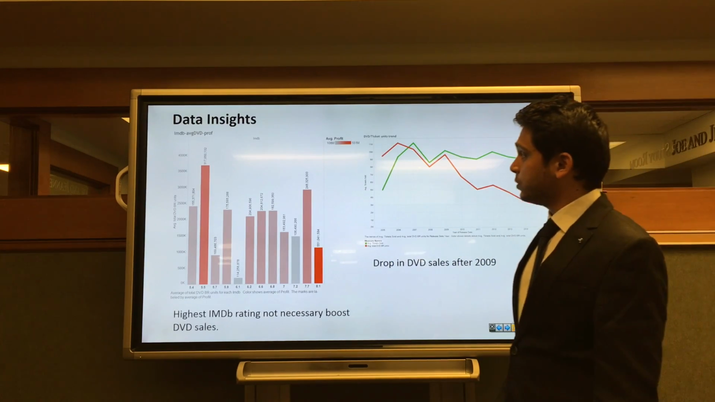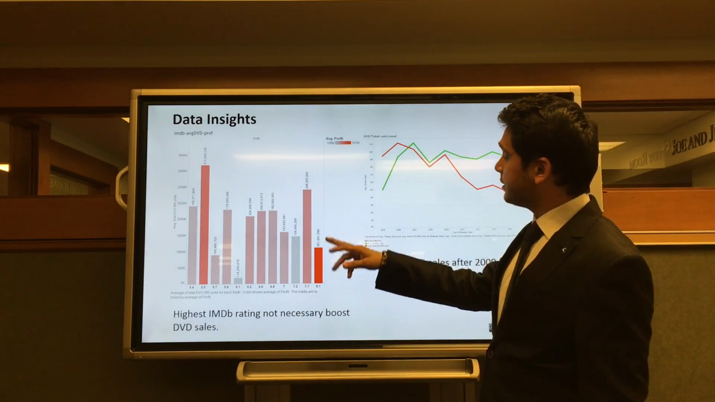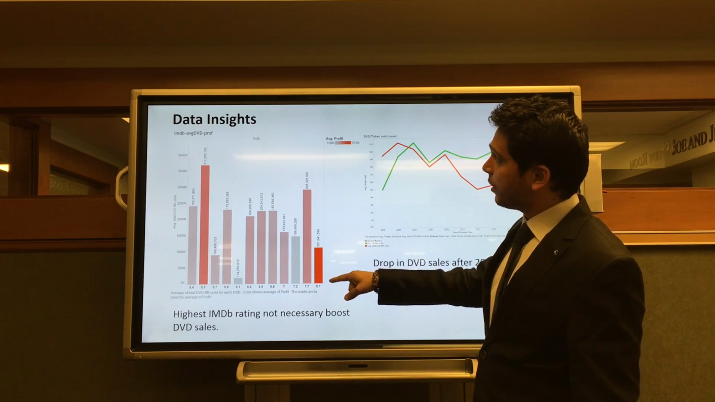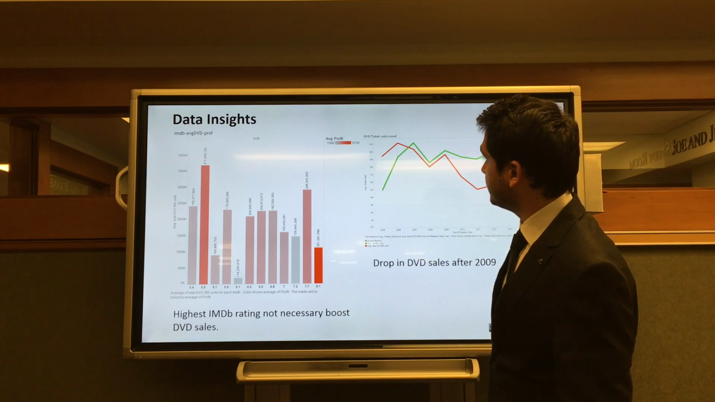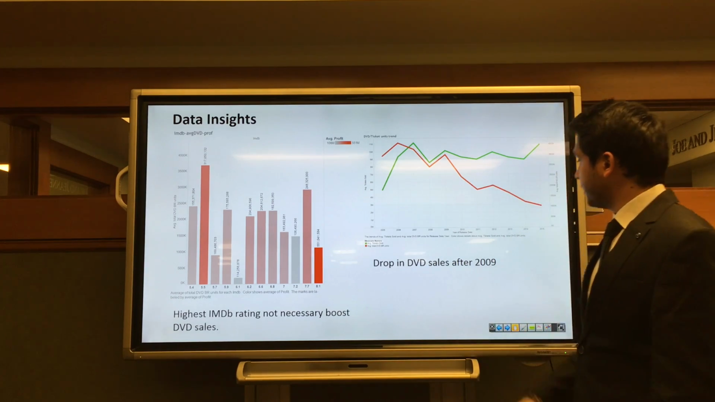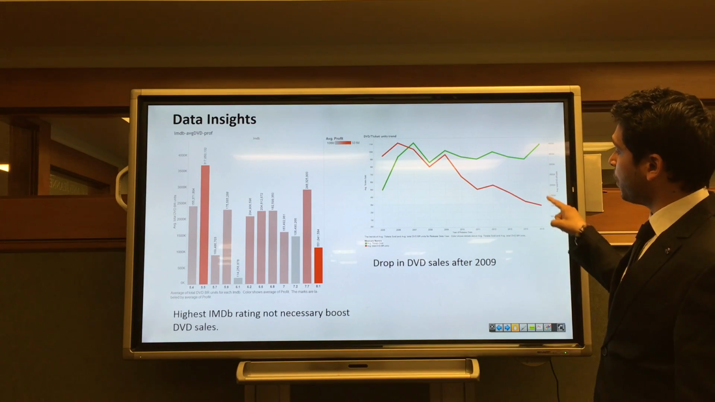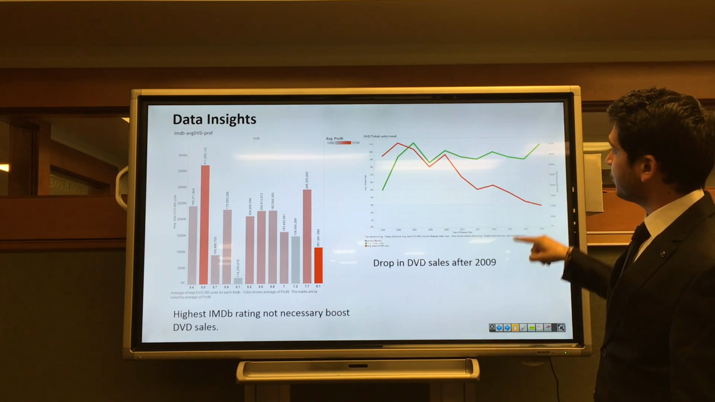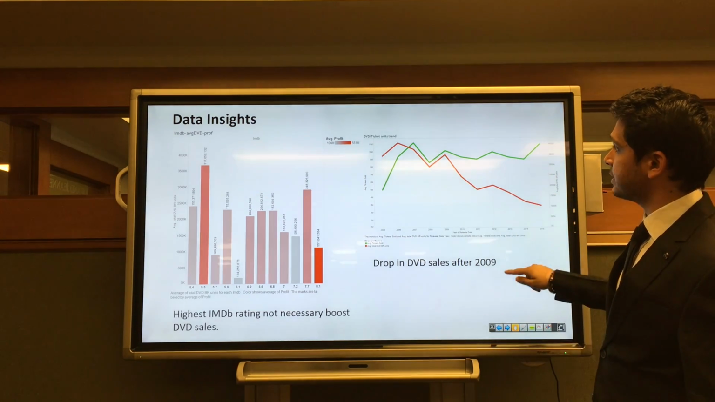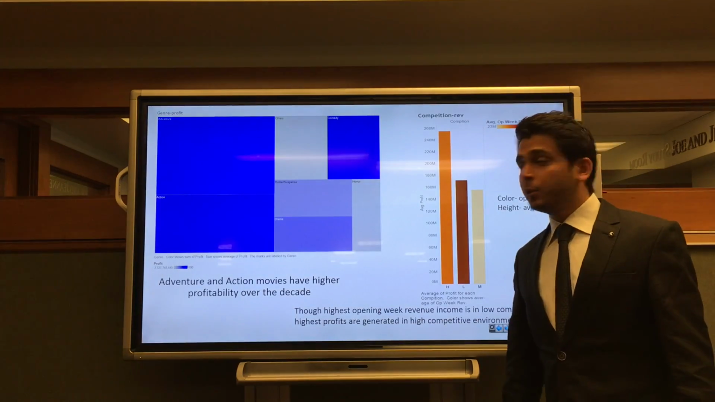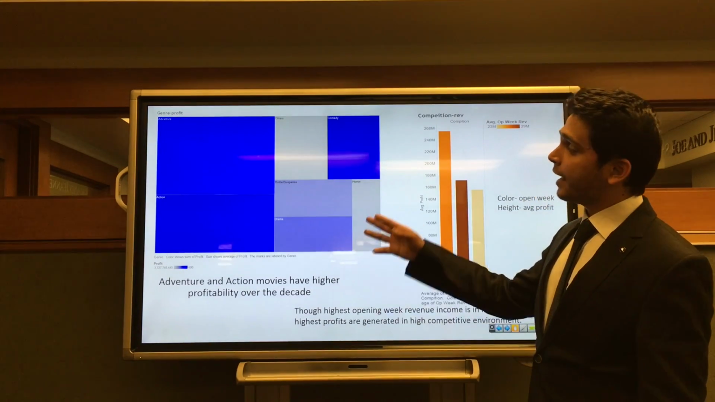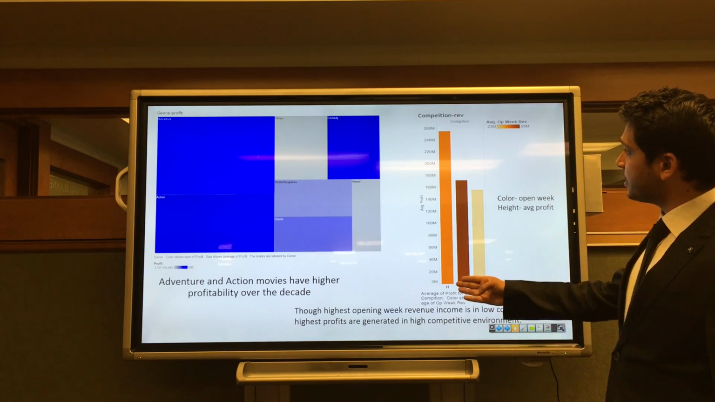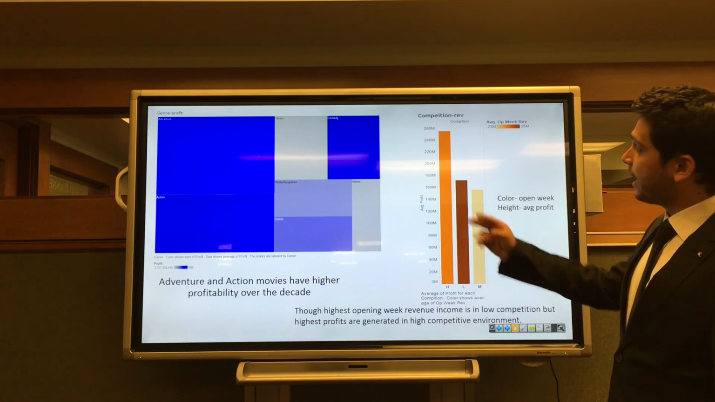From the data we can also see that movies with the highest ratings, such as on IMDb, did not have the maximum number of DVD sales. Also we can see that after 2009 there was a sharp drop in the sales of DVDs. That was the advent of Netflix and the internet. We also found that movie genres such as adventure and action are generally highly profitable. Also, a highly competitive environment can also lead to higher profits.